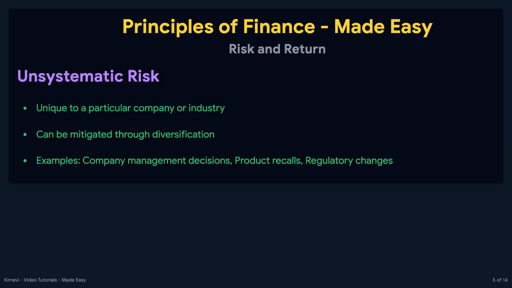Unsystematic risk, also known as specific or idiosyncratic risk, is unique to a particular company or industry. This type of risk can be mitigated through diversification. Examples of unsystematic risk include company management decisions, product recalls, and regulatory changes affecting a specific industry.